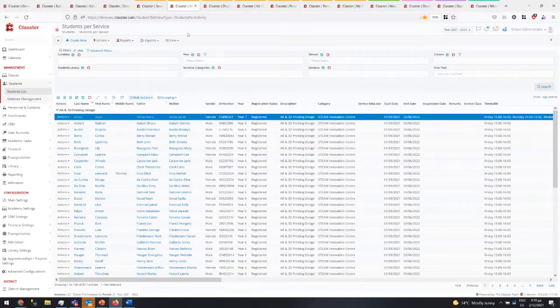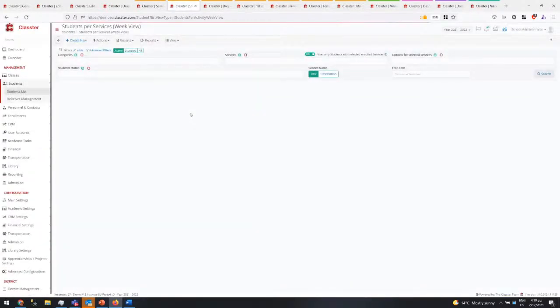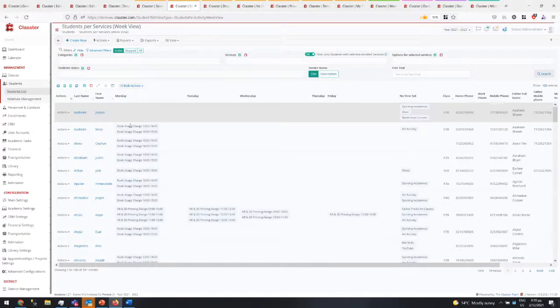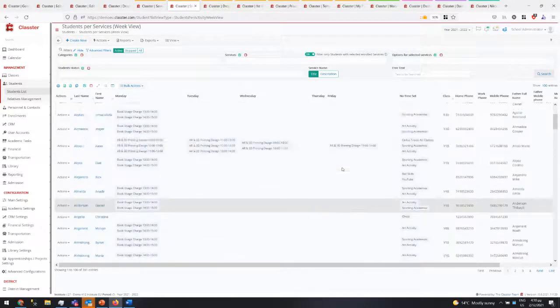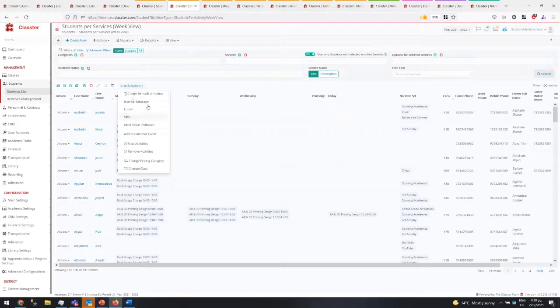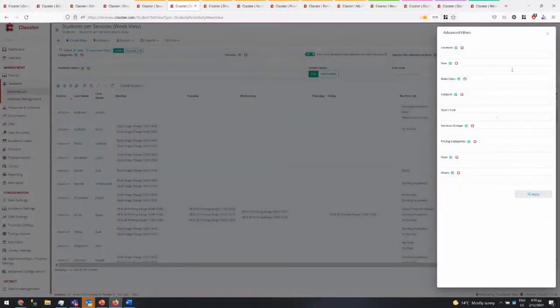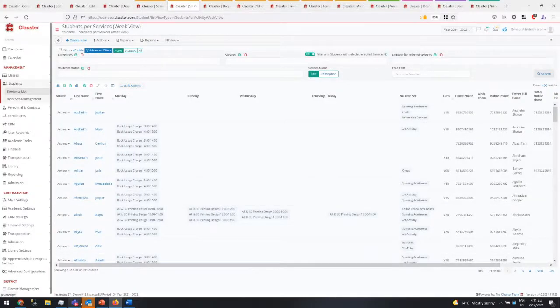And similarly, you can go to the view of services per week, where you have all this information. Keep in mind that transportation services are very well connected from one to other. You can see all the grids, you can see all the other information, which is important for you when you plan all these things. So here you have the view per week, again with a lot of bulk actions, change, stop, and so on. Okay. And with some advanced filters, again, similar to the previous one, but more specific to the services now. That's all about the services.